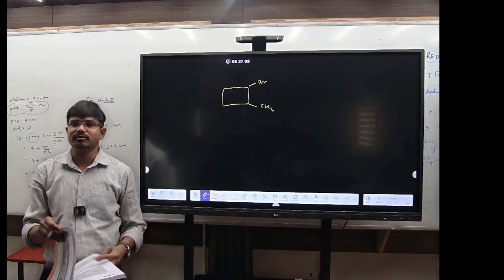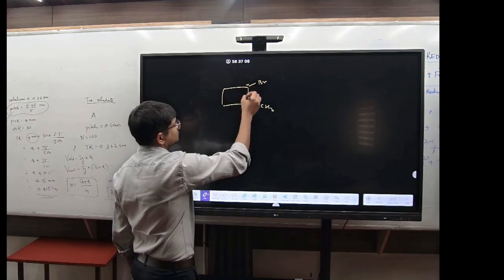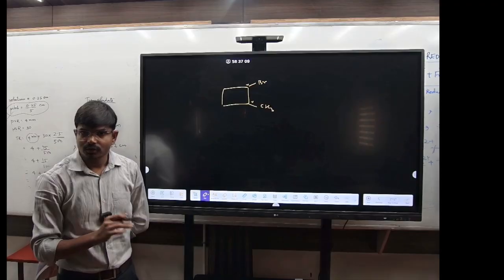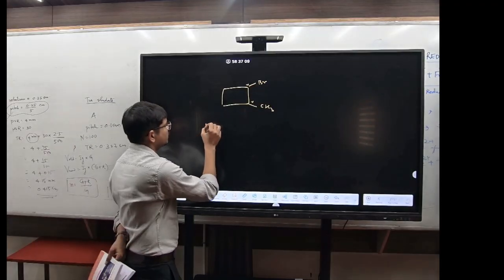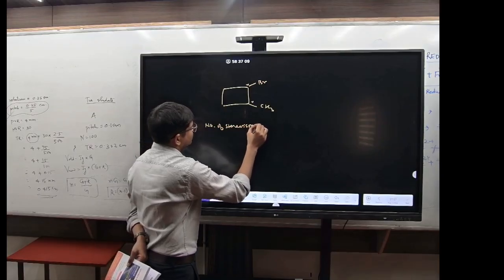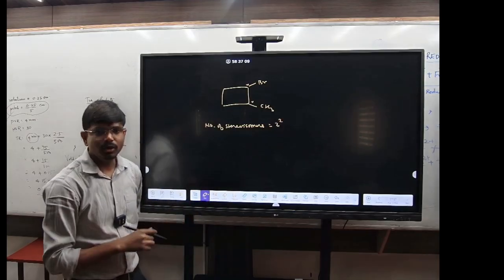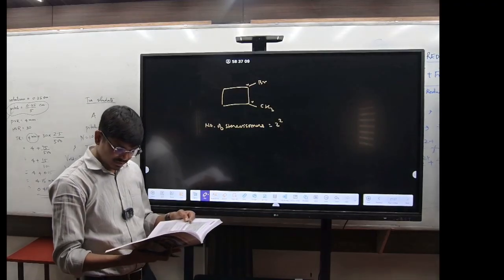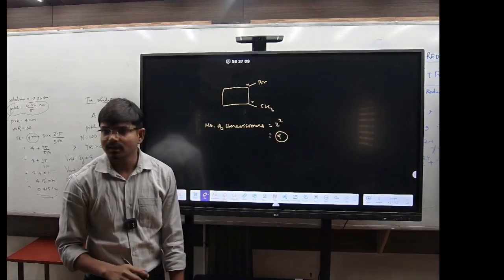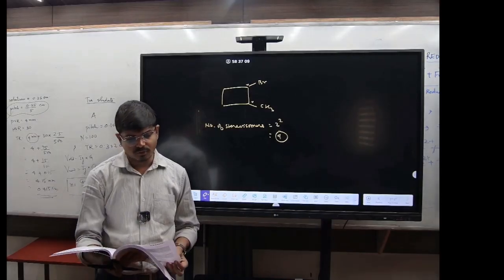Tell me the total number of stereoisomers possible, how many can there be? How many chiral centers are there? 2 chiral centers are there, right? Got it? So the total number of stereoisomers will be 2 to the power 2. It is 1-bromo, 2-methyl, right? So what will come is 4. Clear? Understood?